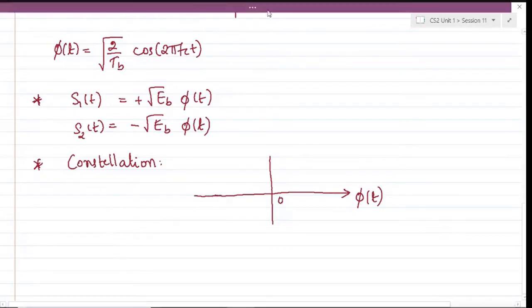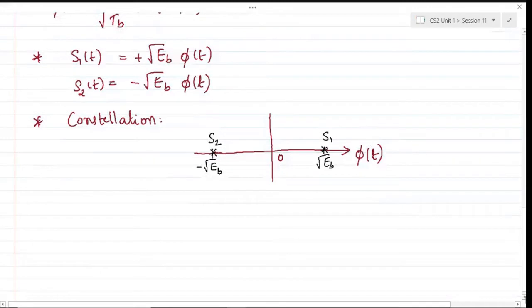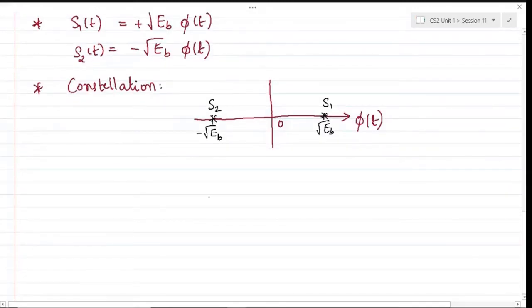So this is phi of t, which is the basis function. So I can have S1 of t at somewhere this point, and exactly on the opposite you will have S2. So if I say this is S1 and S2, this is located at root EB, and this coordinate is minus root EB. And hence it's a binary phase shift keying, in the sense that you have a single bit which represents each symbol. So S1 and S2 are the symbols which are mapped from individual bits, located in a vector form in this fashion.